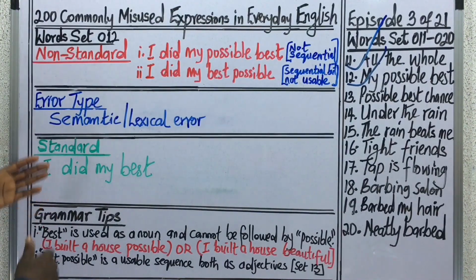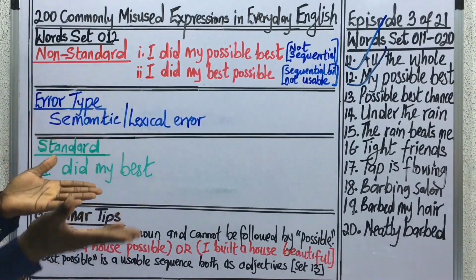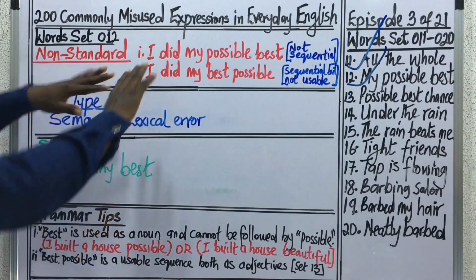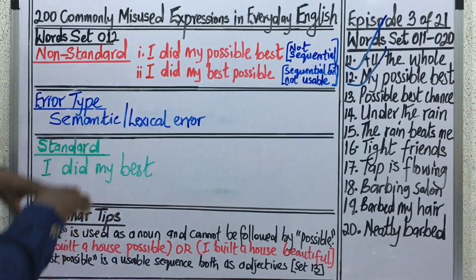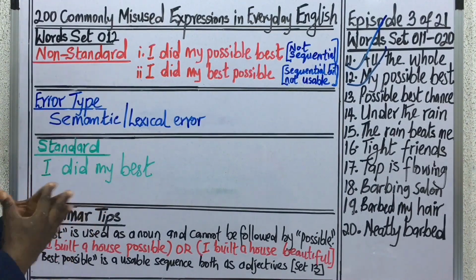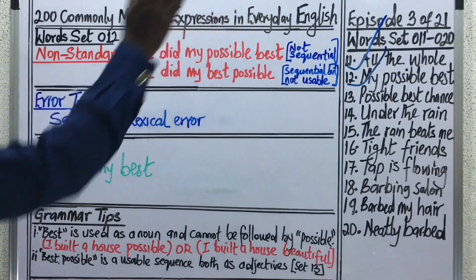If we are going to do away with that first one, it's going to be on semantic ground. In other words, we are going to do away with the expression because the words are poorly organized or poorly arranged. So on that ground, we can do away with the first one.